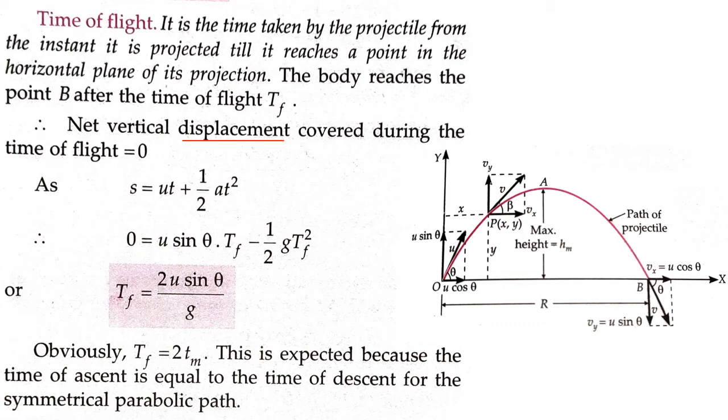Displacement is the shortest distance between the point A and the point B. Suppose a particle is launched from the ground and then it returns back to the ground.